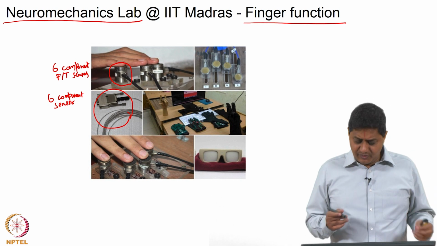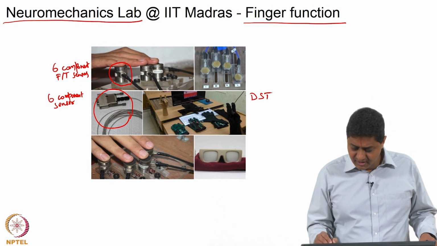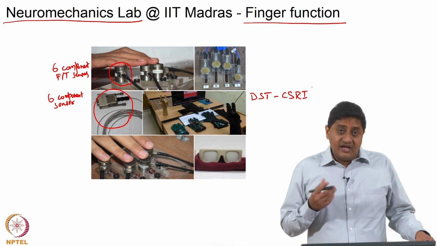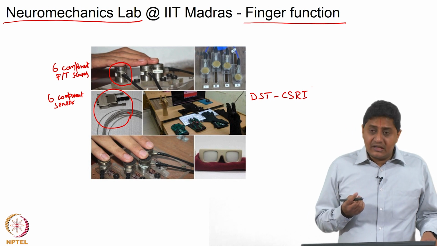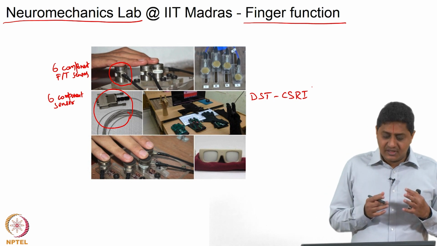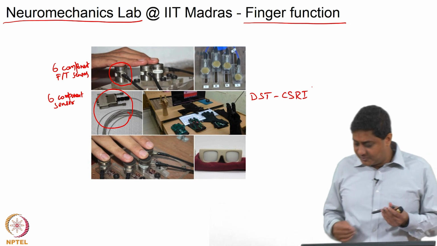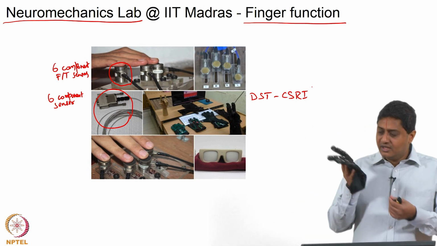For example, in one of our studies that is funded by DST's Cognitive Science Research Initiative, we asked the question, how do people learn to perform sequential movements or learn a motor sequence, and how do people become an expert at this? For this purpose, we developed an instrumented glove. I am showing the glove here.